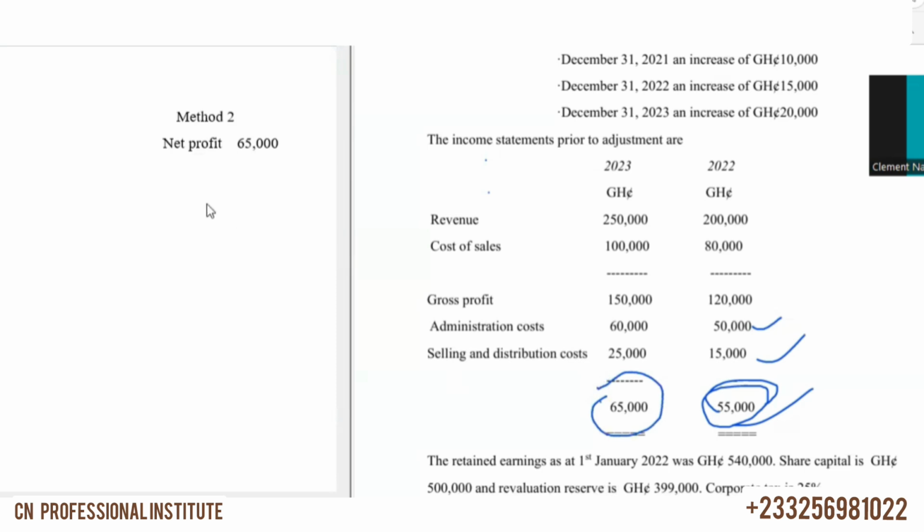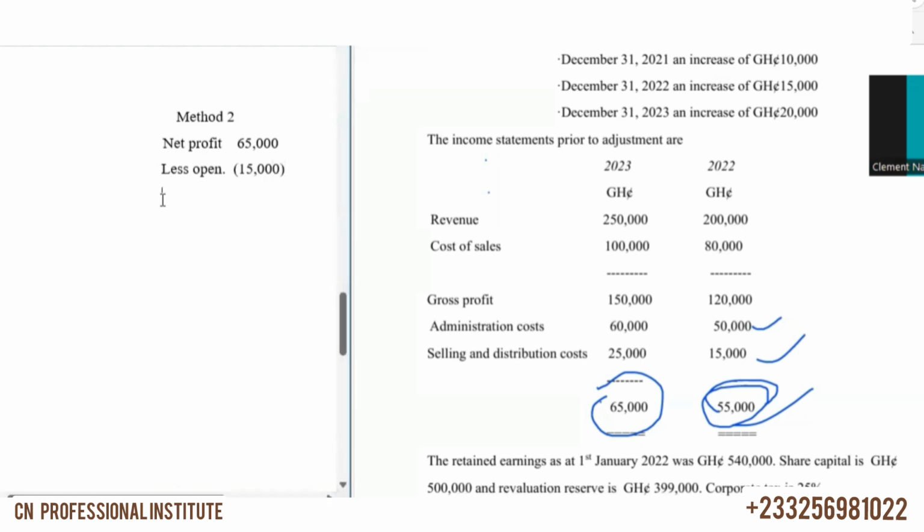So 55,000, and then our opening inventory that we have to increase by 15,000. So we less opening, and you know why we are lessing? We said that when opening inventory is increased, we are increasing cost of sales. And when we increase cost of sales, profit will reduce.